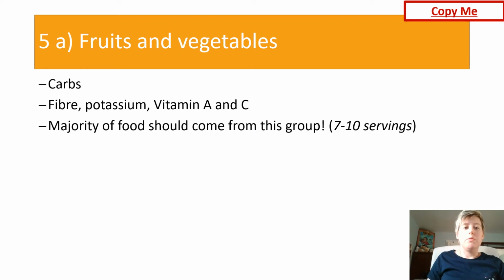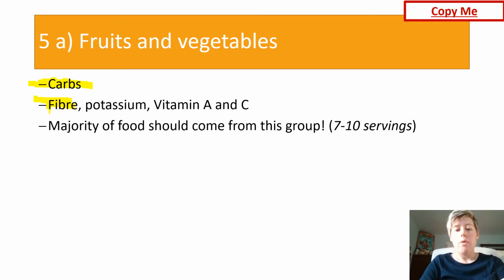So our first group, fruits and vegetables. The main macronutrient that we can see in fruits and vegetables is carbohydrates. It's also really important in dietary fiber. Now, dietary fiber is one of those things that your body doesn't process, but it's really important in the digestive system because it basically helps your intestines move the food through your small and large intestines. So fiber is really, really important.